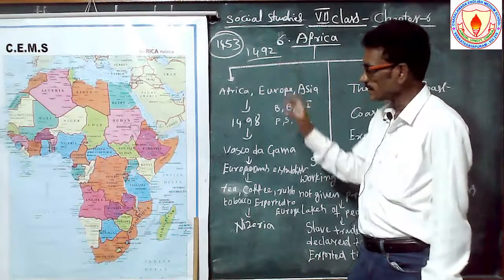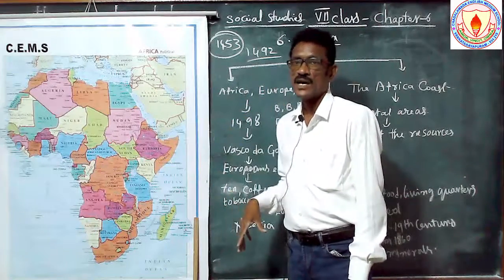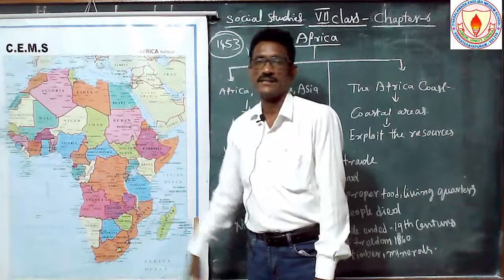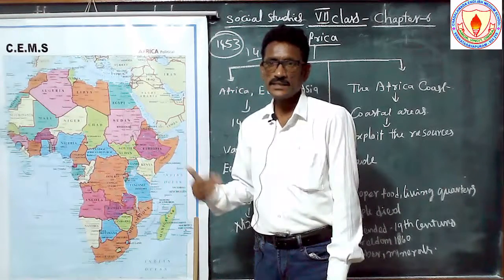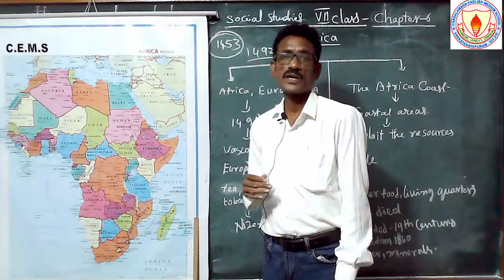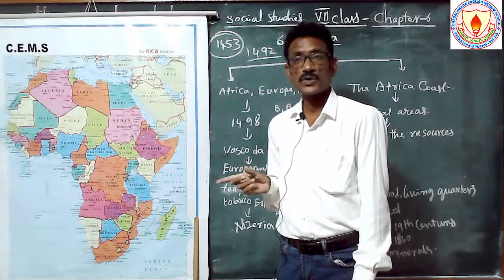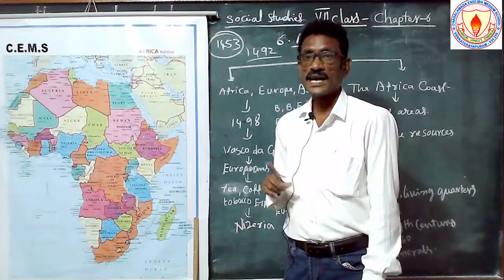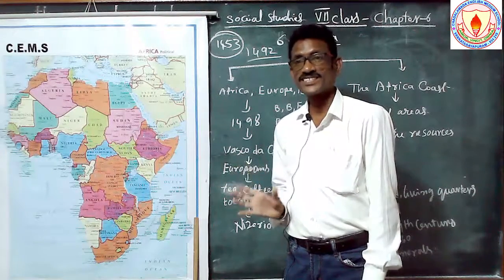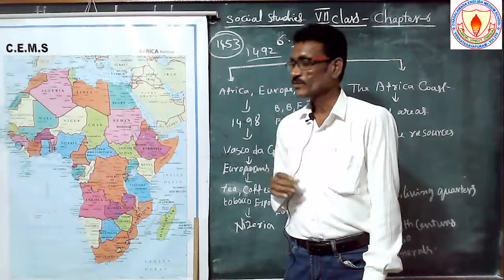These European countries established their colonies in the Africa continent. They controlled the whole Africa continent, and they exported food crops and also human beings. Human beings were exported like food grains.